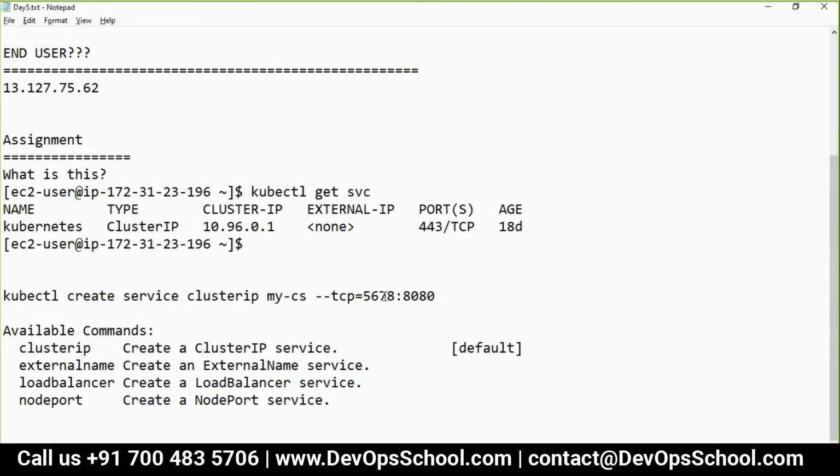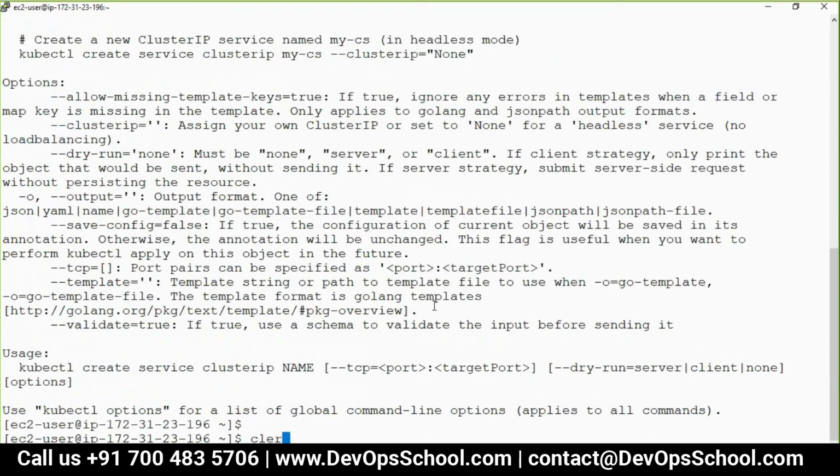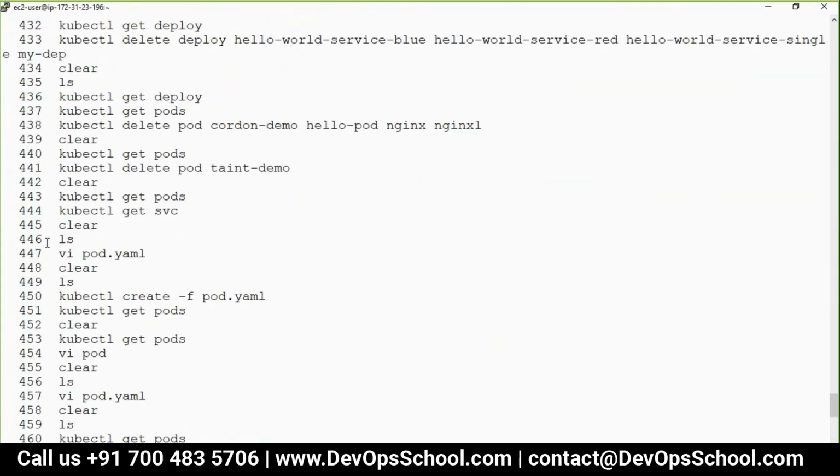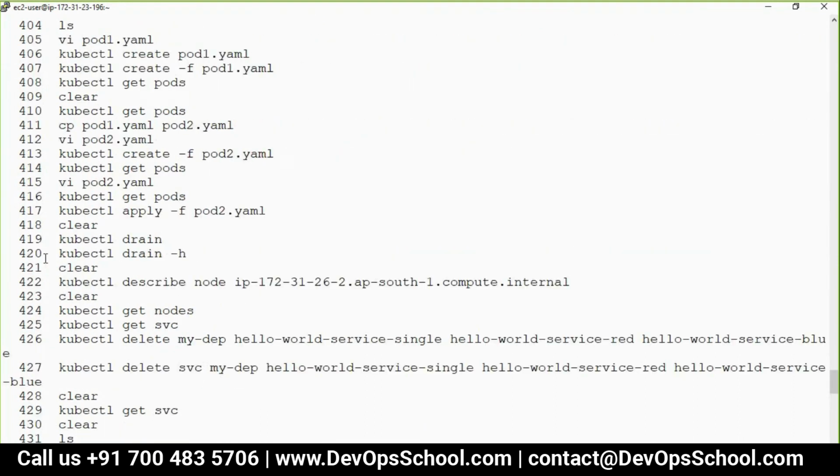So this is the service IP address port, because TCP, service IP address, and this is the pod IP address, container port. So right now it's 80 because I'm running Nginx, right? 80. And here you want to make it 5678, let's keep it, because I want it different from 80 so you'll understand the real thing. Before that, I should not forget, I should tell you all the commands which I wrote. Don't run any of my commands blindly, else you'll be in a problem.